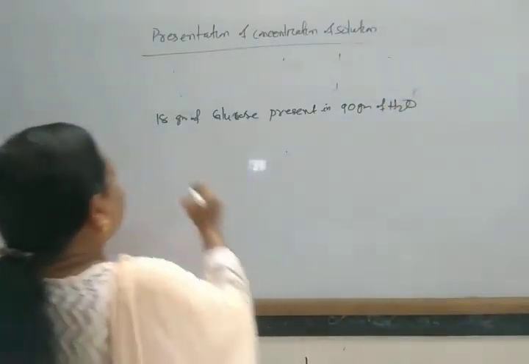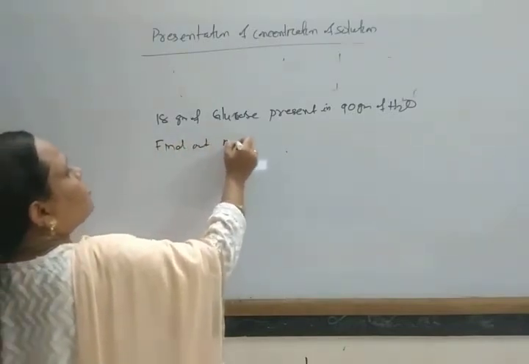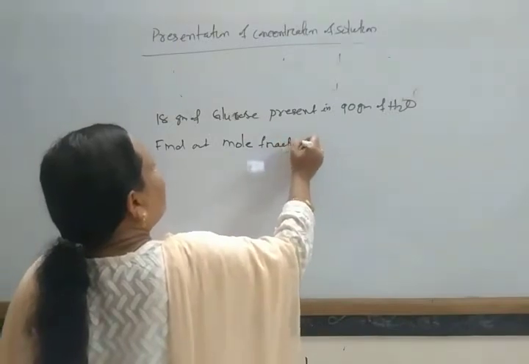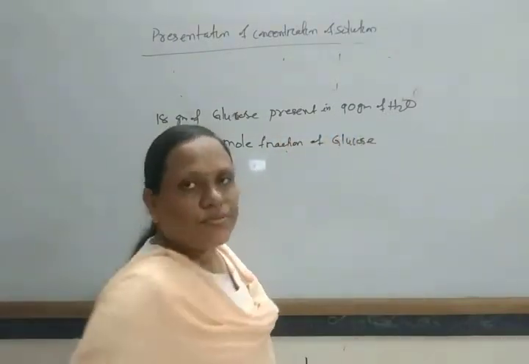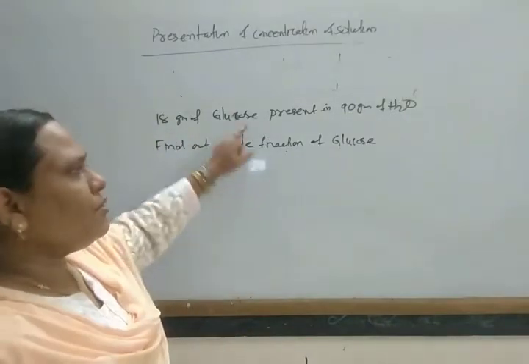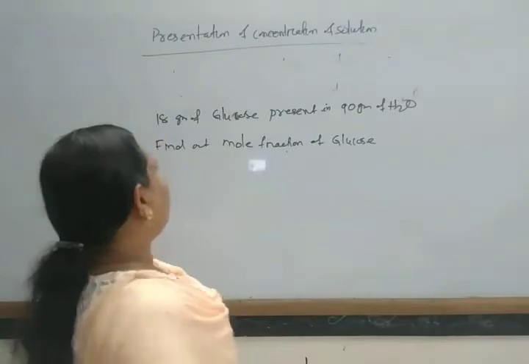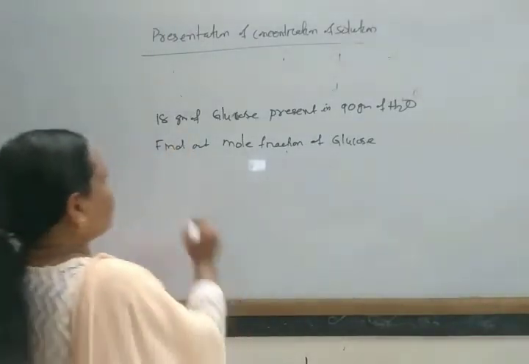Then find out the mole fraction of glucose. One problem based on mole fraction. 18 gram of glucose present in 90 gram of water. Find out the mole fraction of glucose.